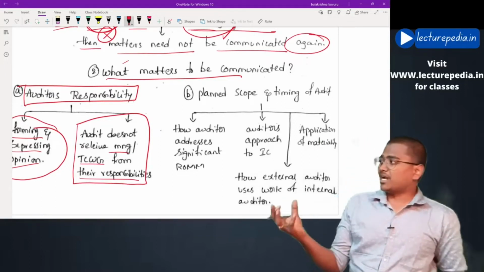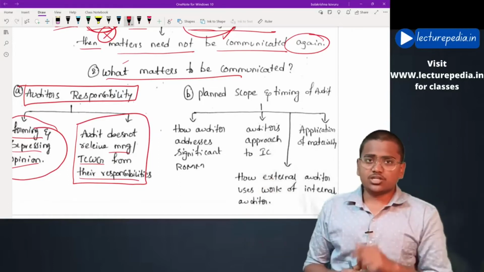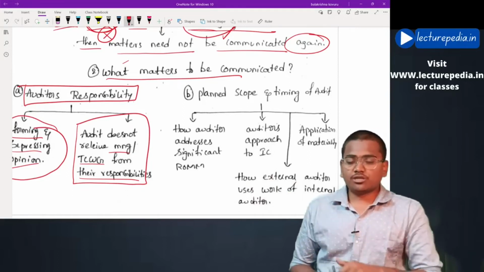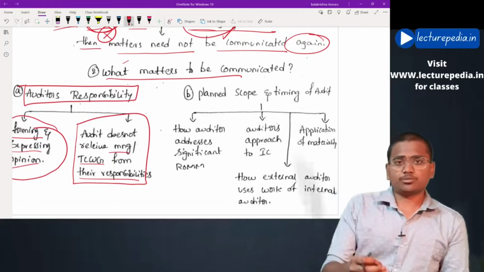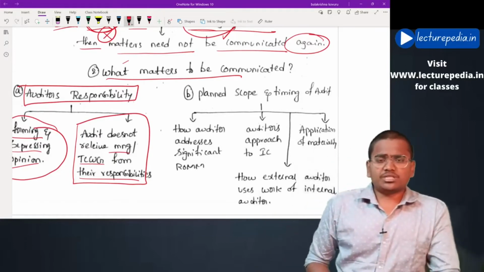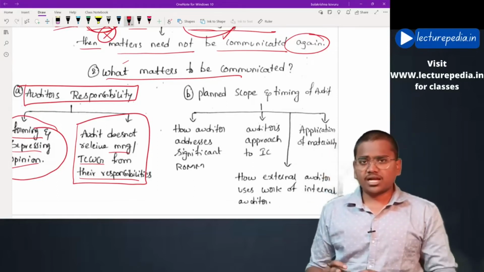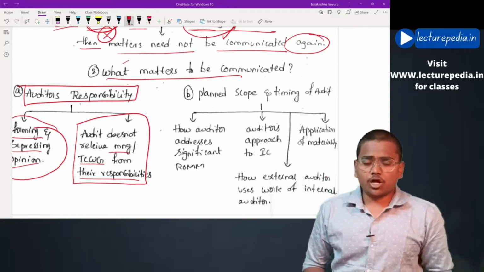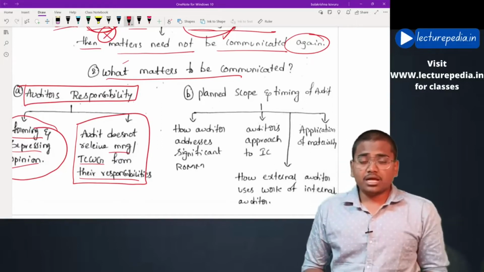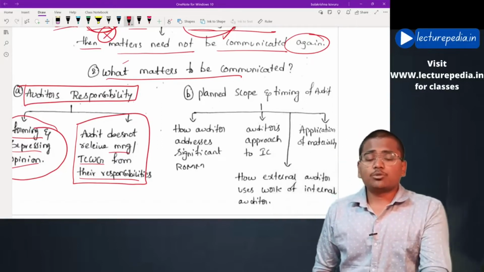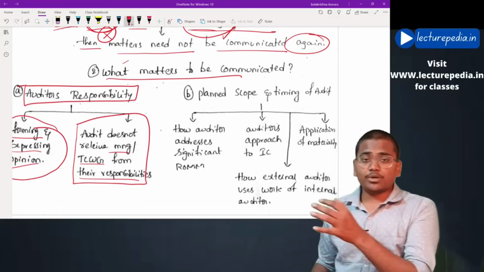Let's say management has failed to comply with some of its responsibilities. For example, as per SA 250, it is the primary responsibility of the management to comply with all the laws and regulations. Now let's say management has failed to comply with some of the laws and regulations, and due to some inherent limitations, the auditor was not in a position to identify those non-compliances, and the audit was completed and the auditor has given the audit report. Now, the fact that the audit has been completed and the auditor was not able to identify some of the non-compliances of the laws doesn't relieve the management from complying with those laws.